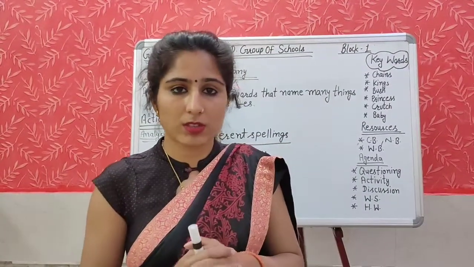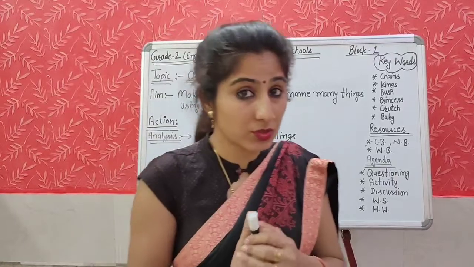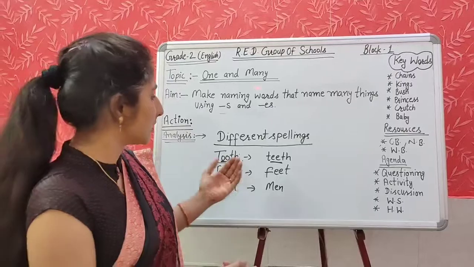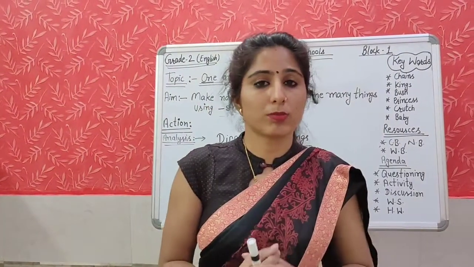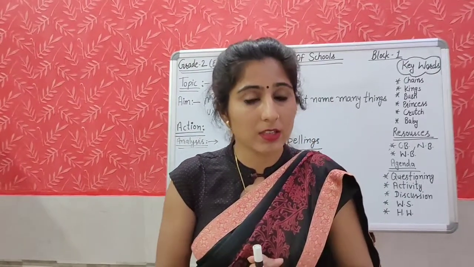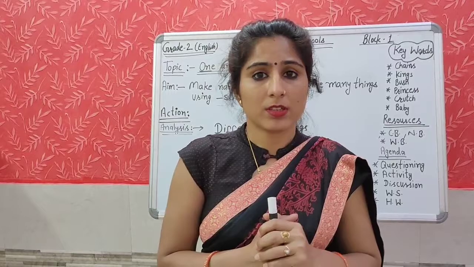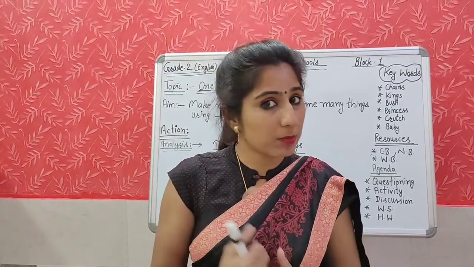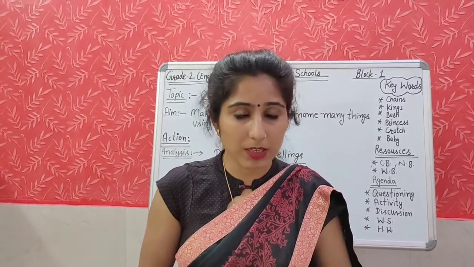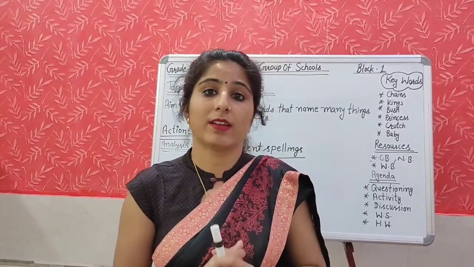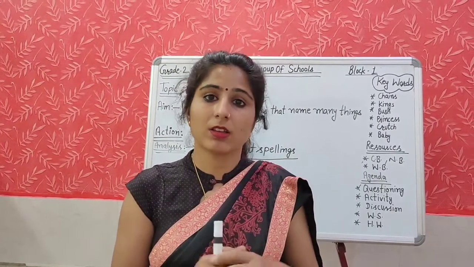Yes students, these were the naming words to which we have added s or es. Some spellings were changed. Now I am going to talk about one more example, that is of collective nouns like family, group, team. Does family consist of only one person? No, there are many persons. In team also there are many persons. In group also there are many persons. But there is no need to add s or es because it is a collective noun.